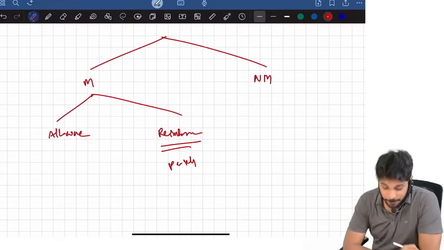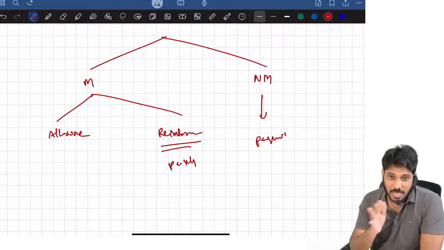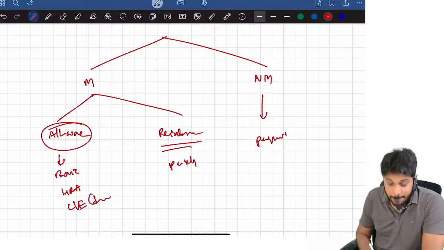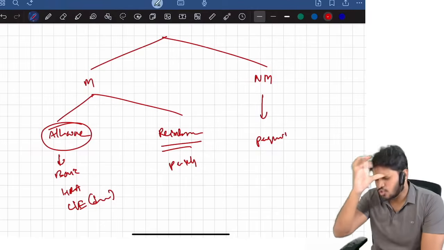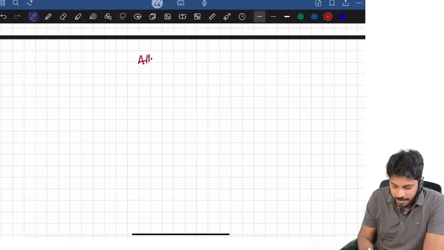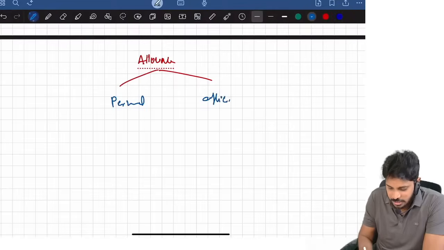Non-monetary are also called perquisites, like rent-free accommodation, motor car, all that. Allowances means what? Basic salary is an allowance, HRA is an allowance, leave encashment during employment, not at the time of retirement, is also treated as allowance. Uniform allowance, helper allowance, like that, so many allowances. Under the salary head, the allowances are broadly divided into two types: personal allowances and official allowances.